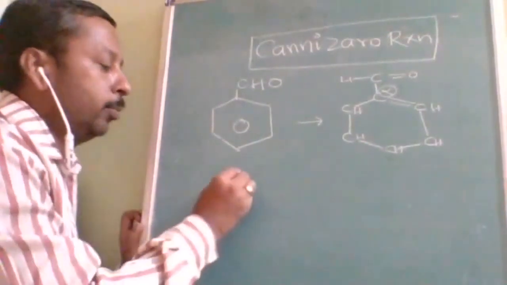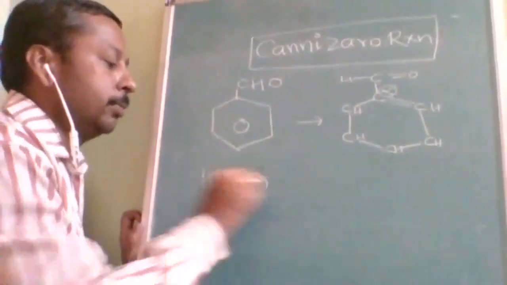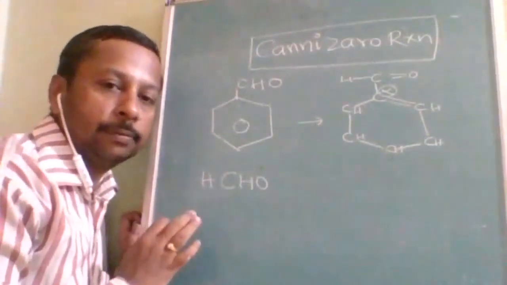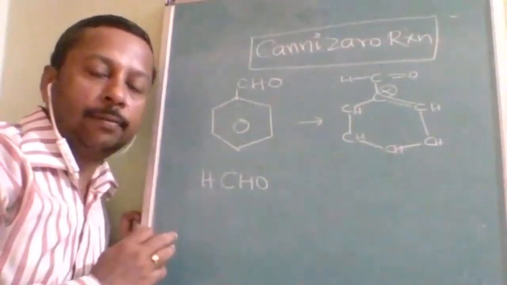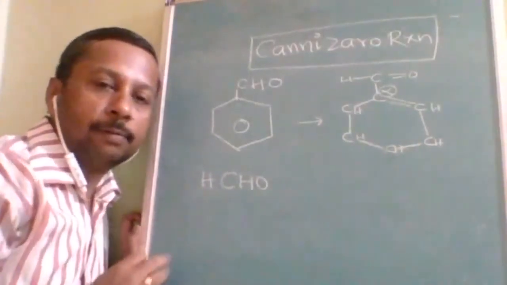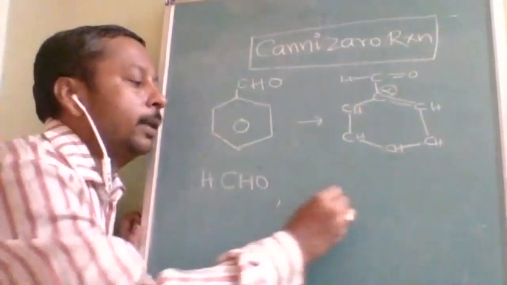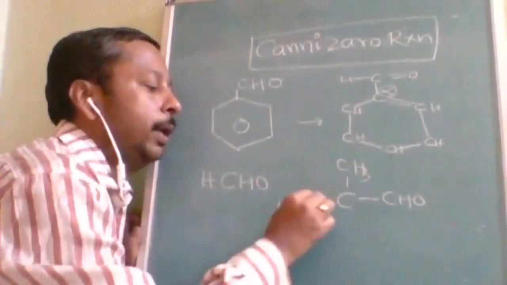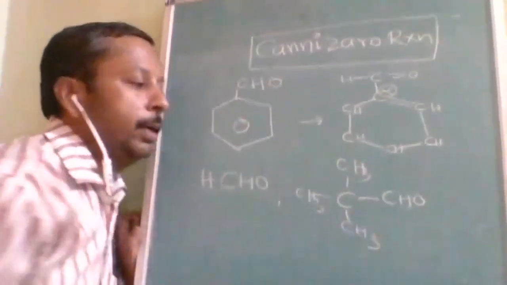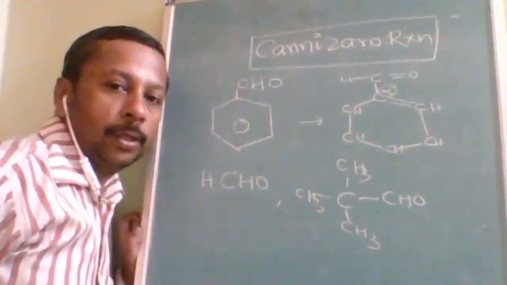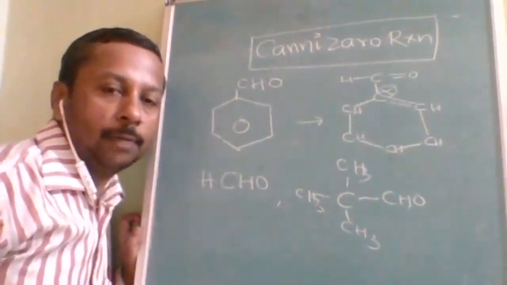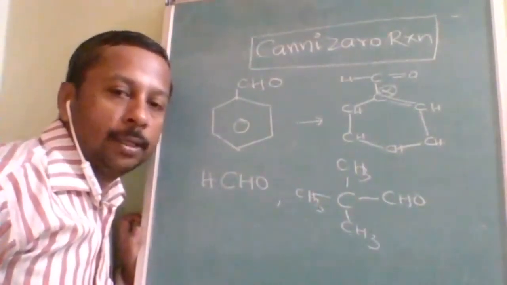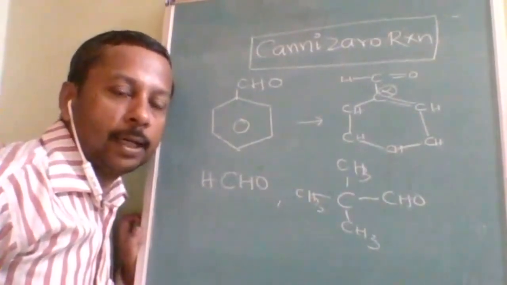There is one more problematic situation with HCHO, formaldehyde. It does not even have an alpha carbon itself. If there is no alpha carbon, there is no chance of alpha hydrogen at all. And there is one more example like this, 2,2-dimethyl propanal. Here the alpha carbon is there, but no alpha hydrogens. These are a few examples where alpha hydrogen is not there, and in some cases the alpha carbon is also not there.